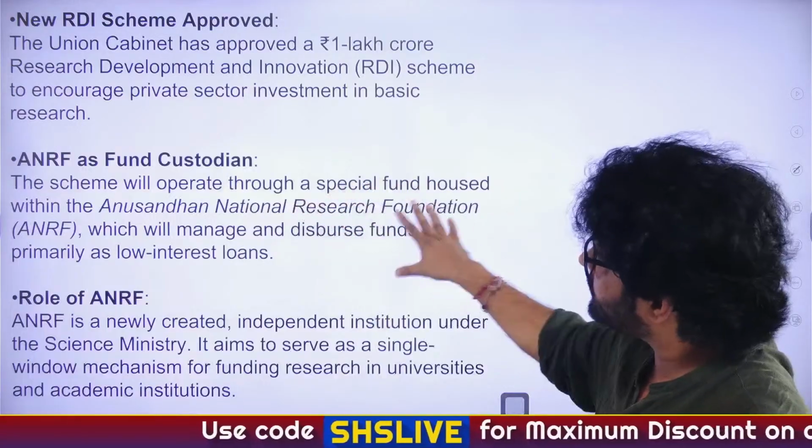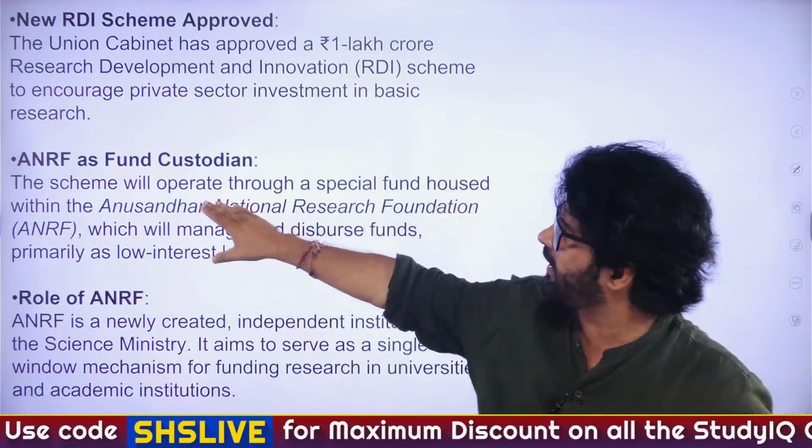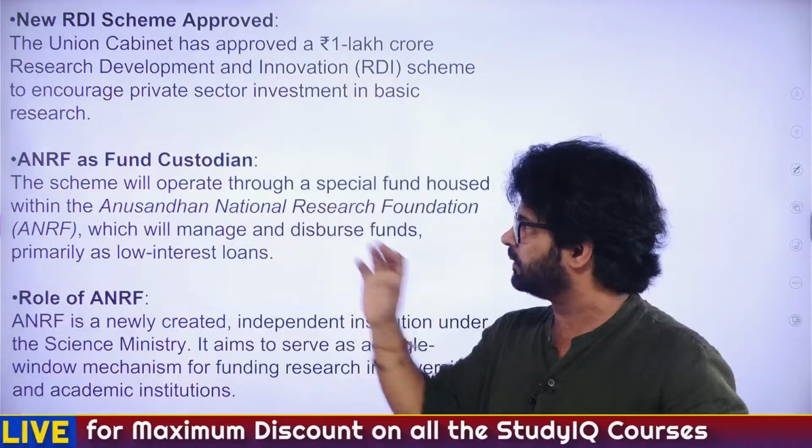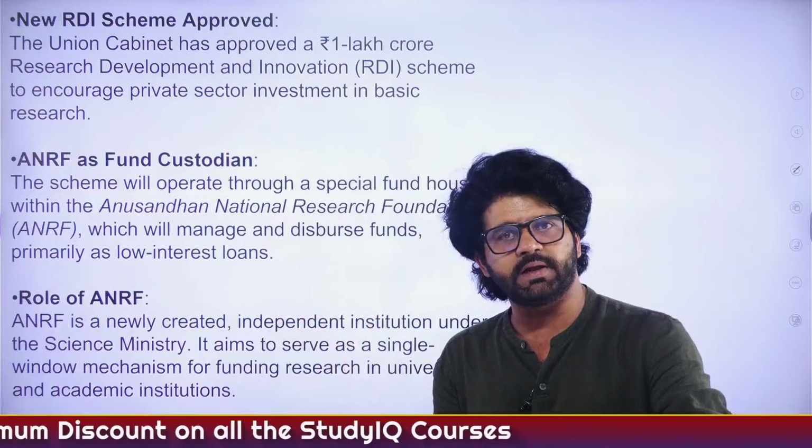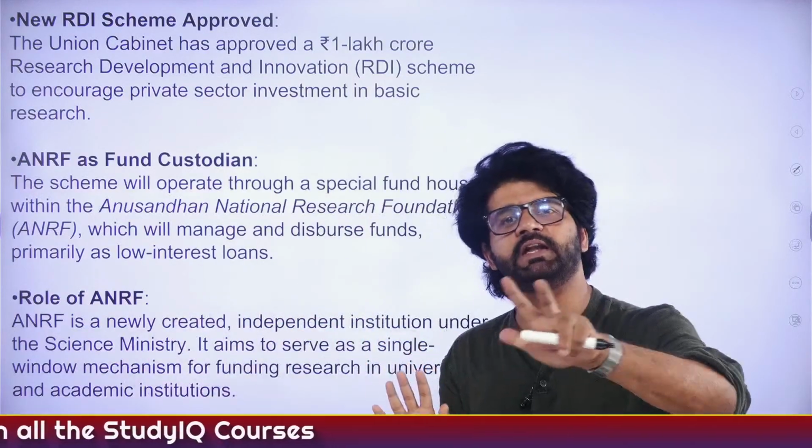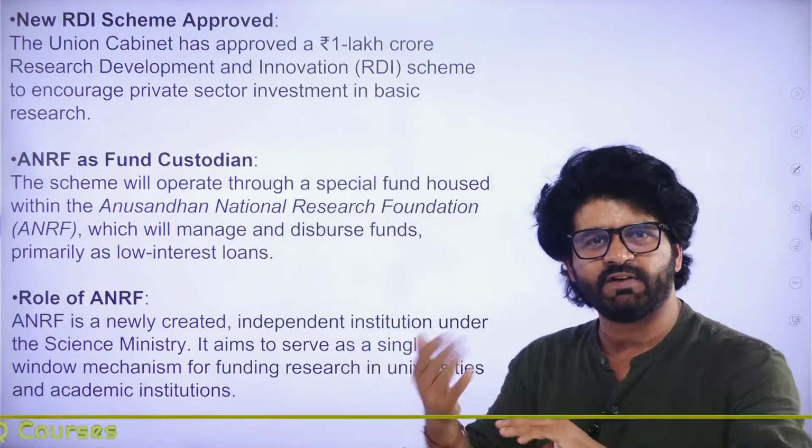So, let's focus on this scheme. Important scheme. ANRF as fund custodian. We have discussed what is happening currently. 100 rupees for research, 70 coming from government. So now 70 will come from private.